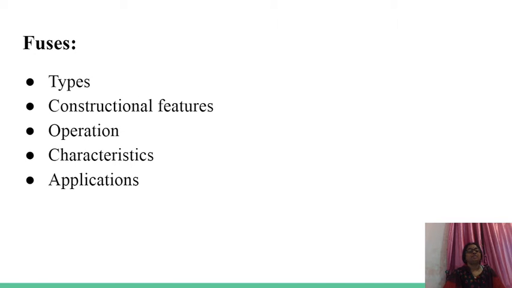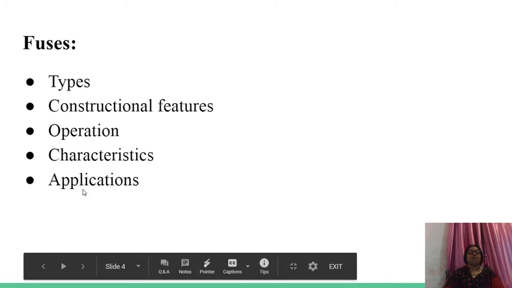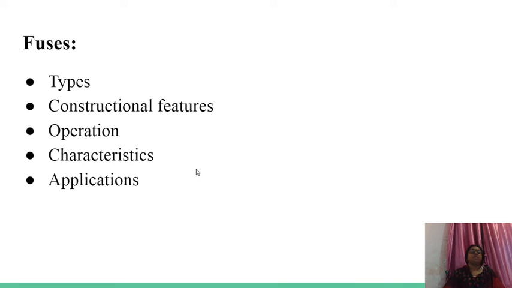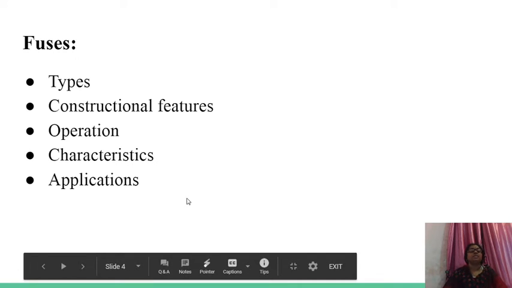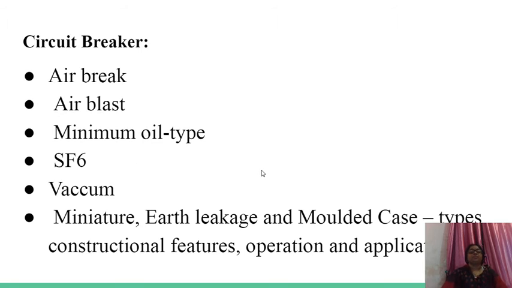Second unit contains fuses. This part is your assignment. HRC fuses, which is kitkat fuse, and rewirable fuse, that you have to do yourself. You can consider this is your first assignment.